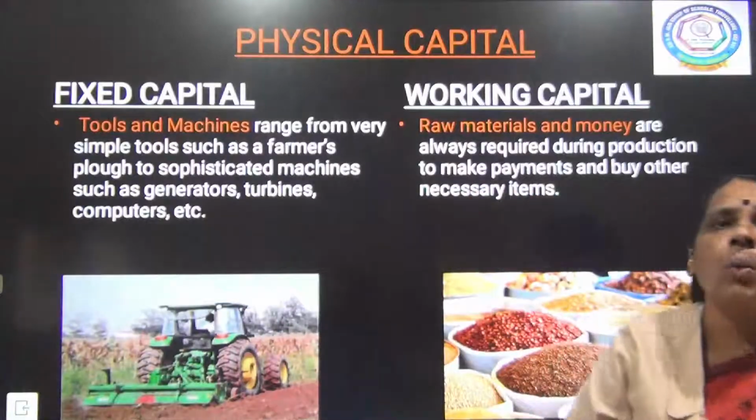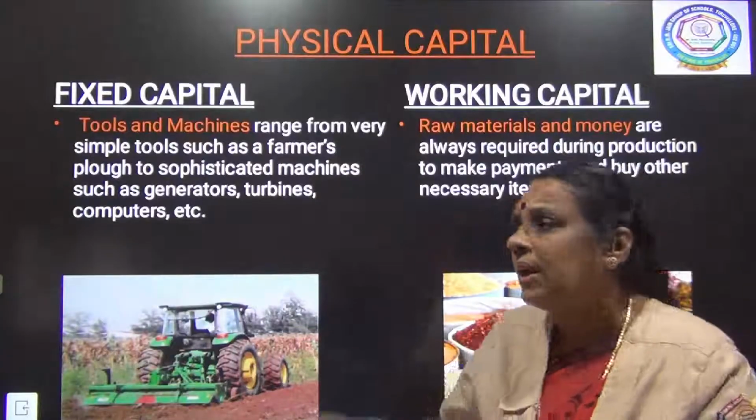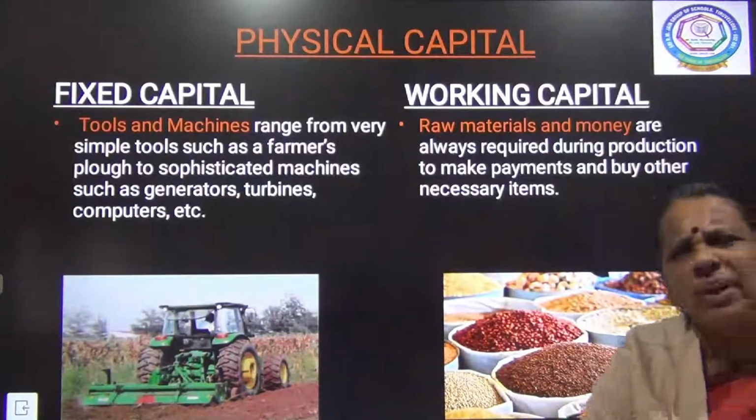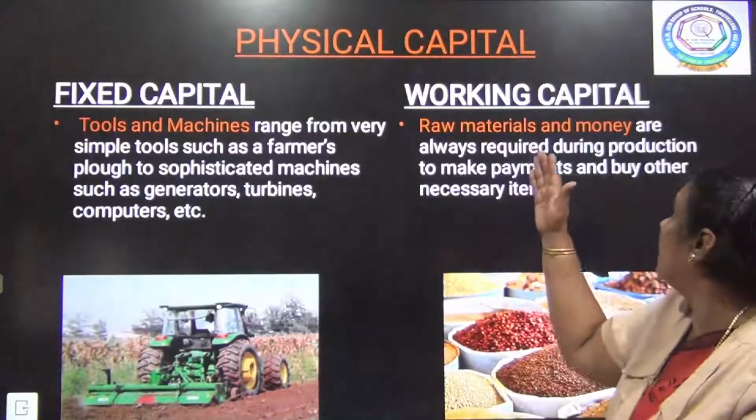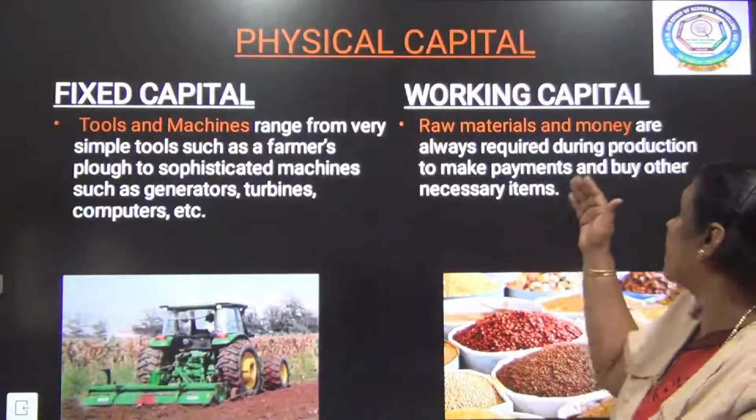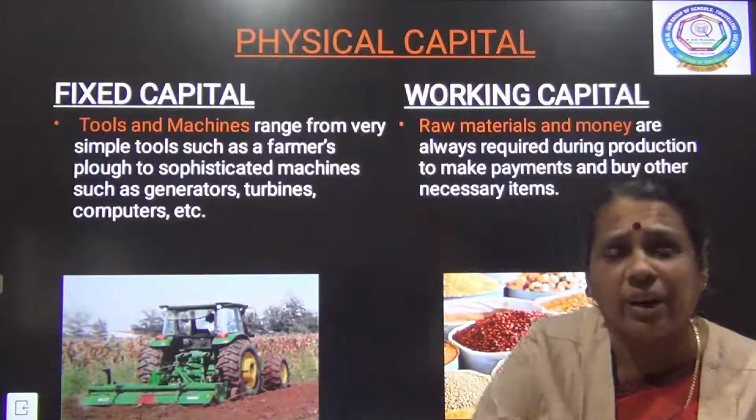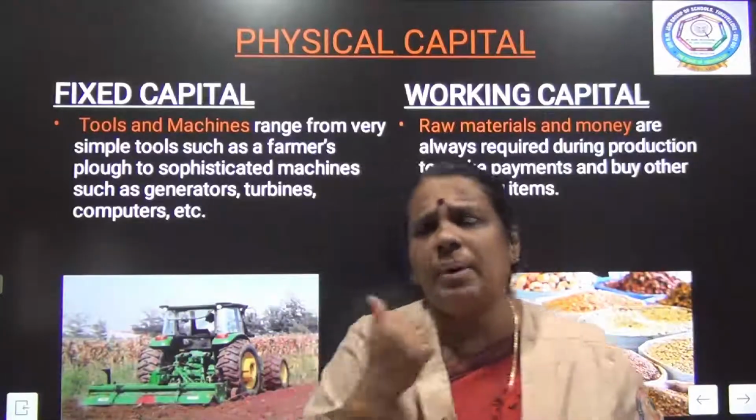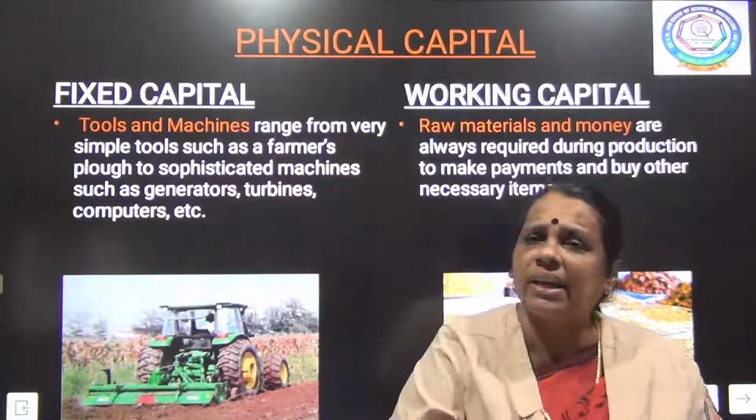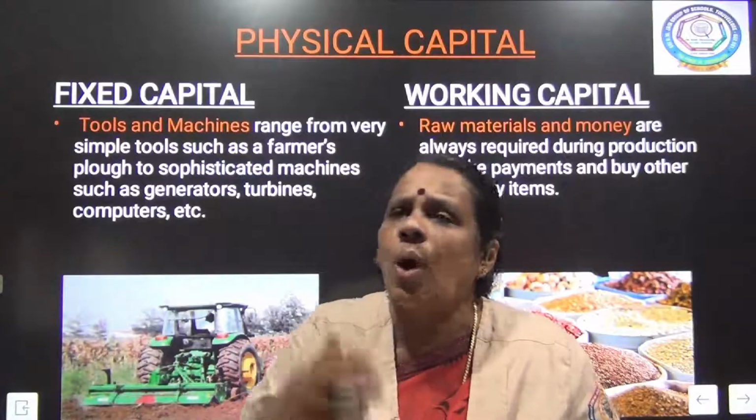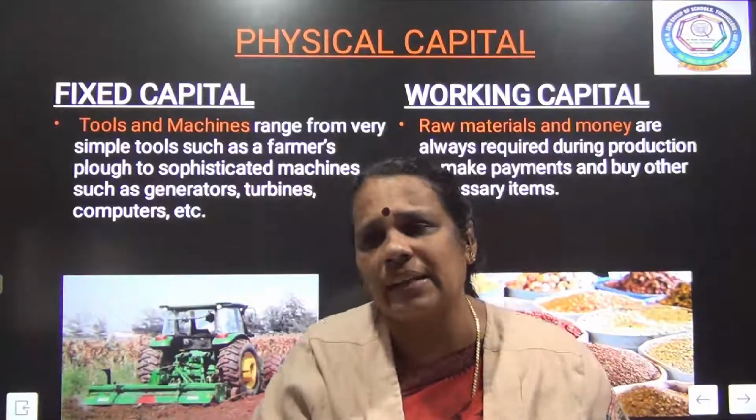The next one is working capital. Apart from tools and machines, we need working capital also. What is working capital? Raw materials and money in hand. Raw materials and money are always required during production to make payments. Raw materials we need for every activity. Is it not? Whether it is an agricultural activity or an industrial activity, whatever your activity, we need raw materials.